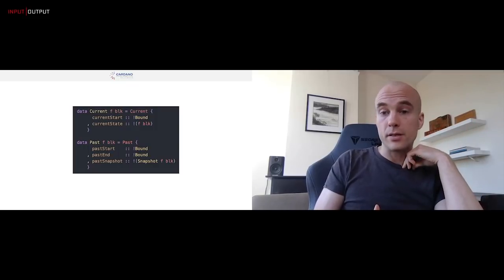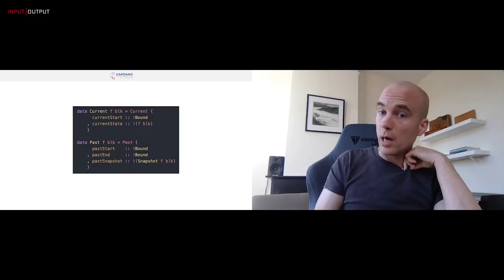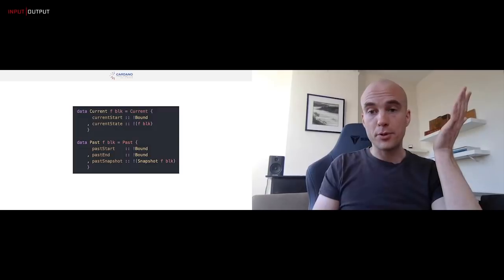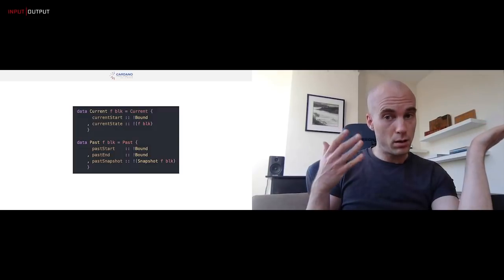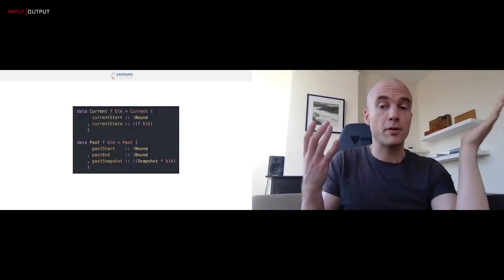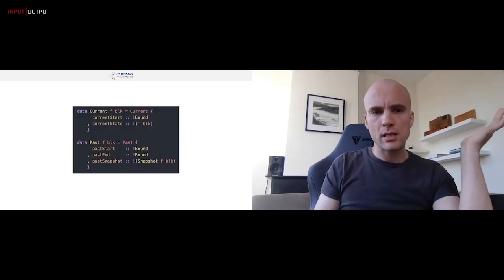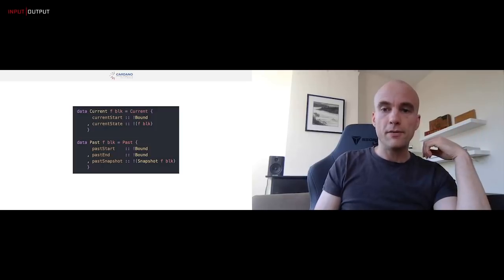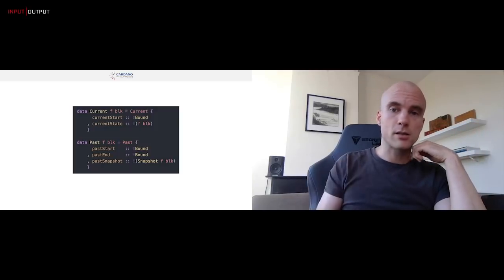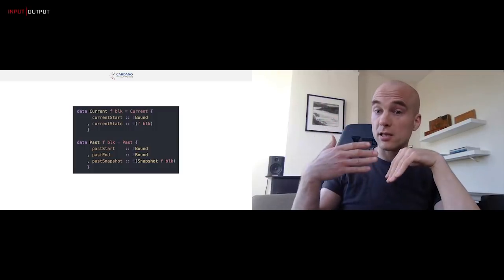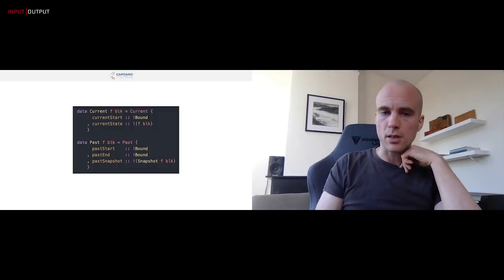And for past ledger states, a past ledger state is two bounds. When did the era start? When did it end? And a snapshot. And a snapshot is simply a snapshot of the most recent, sort of the final ledger state in that era, or it's GC'd, right? That snapshot could be nothing, basically, if we are sure that we're not going to need this past snapshot anymore, if we are sure that this is now so far ahead that we can't roll back so far anymore that we're going to need this past snapshot.